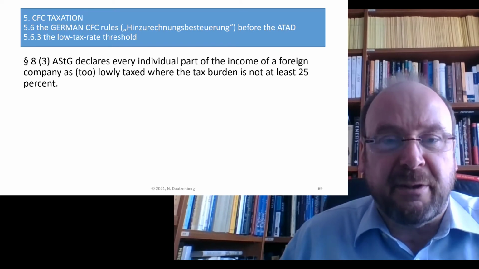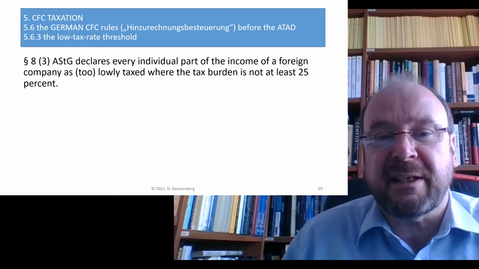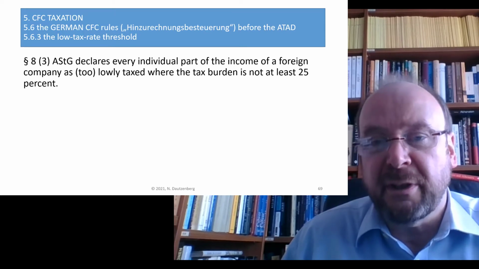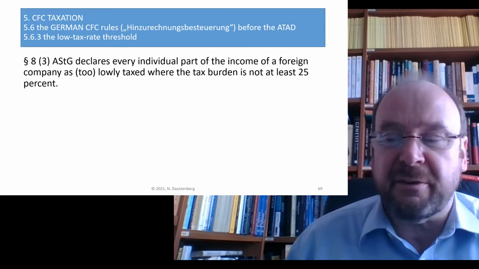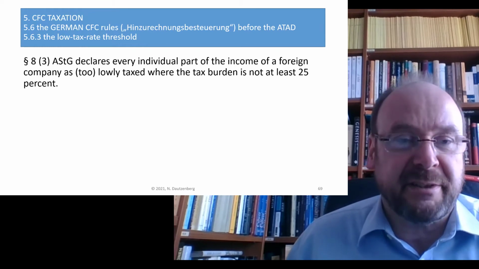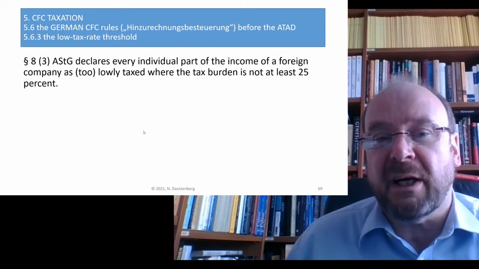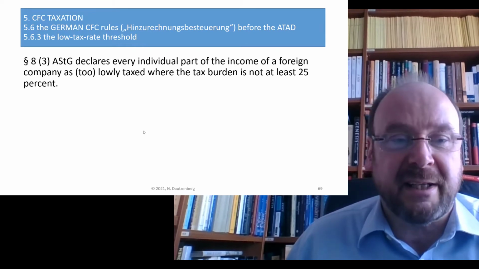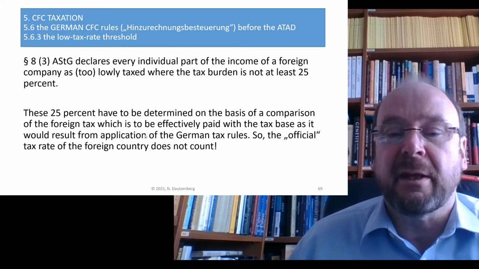At that time, the official excuse was that every German corporation would also be obliged to pay trade tax, and the trade tax usually would lead to a higher tax burden than 25%.